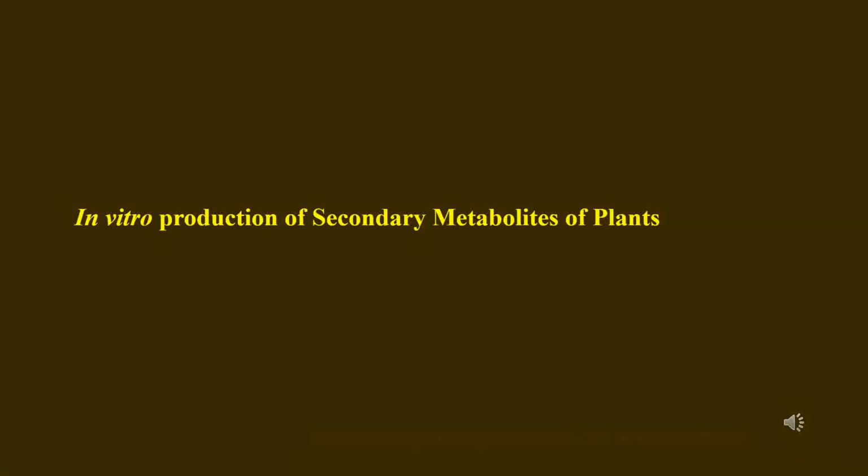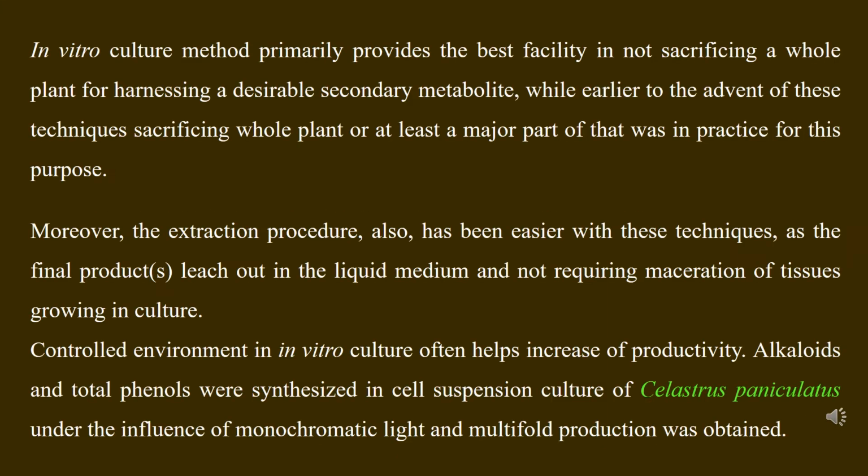In vitro production of secondary metabolites. The conventional practice of harvesting secondary metabolites was either to sacrifice the whole plant or collect some parts of it like leaves, roots, etc. In the course of this practice, severe damage to plant resources used to take place.